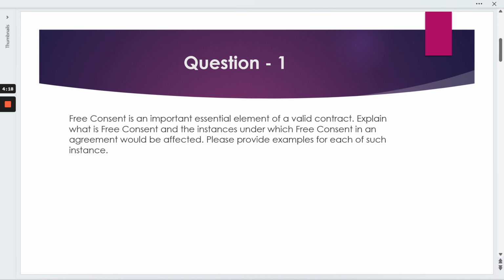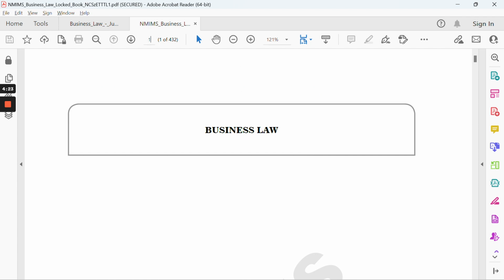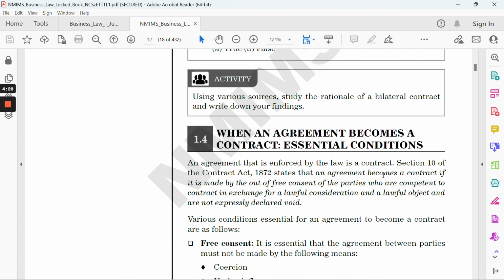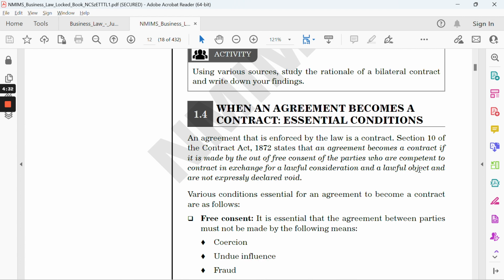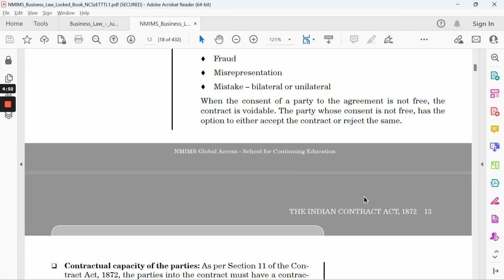It's directly referred to and mentioned in the book. Which page numbers to refer to? It's page number 12. Firstly, we need to give a brief on what a contract is and what free consent means. Here it's mentioned: free consent, as the name suggests, is a free agreement between different parties, purely based on certain terms or relationships or some other reason, and it should not include coercion, undue influence, fraud, misrepresentation, or mistake, right? So these are the five terms.